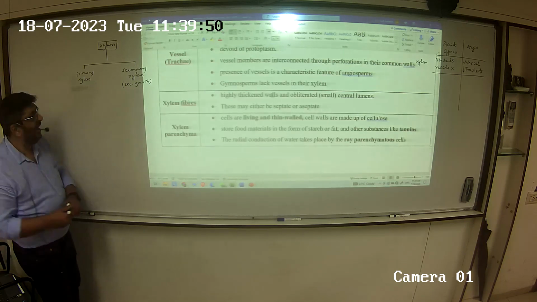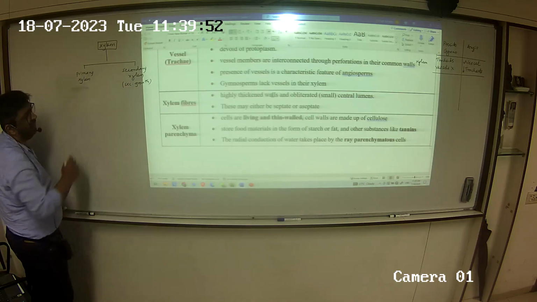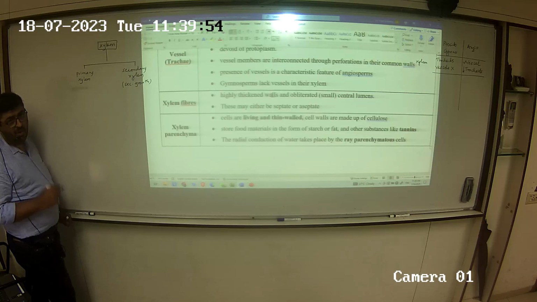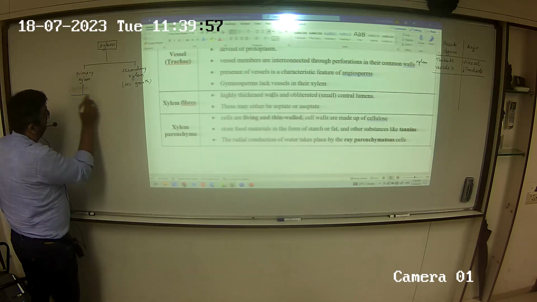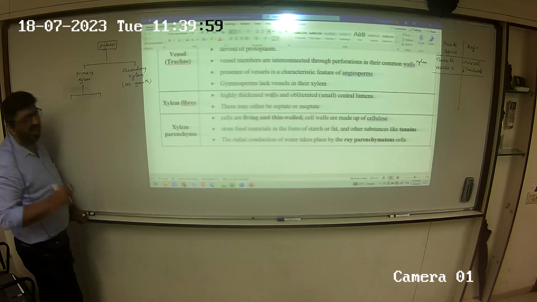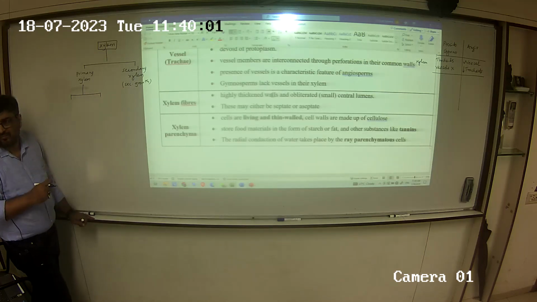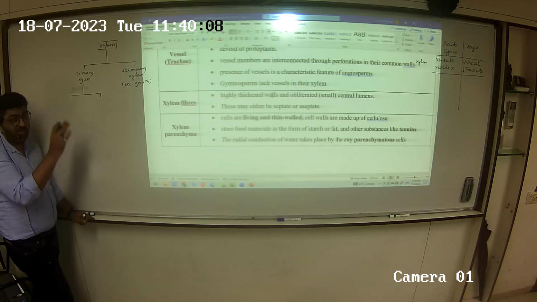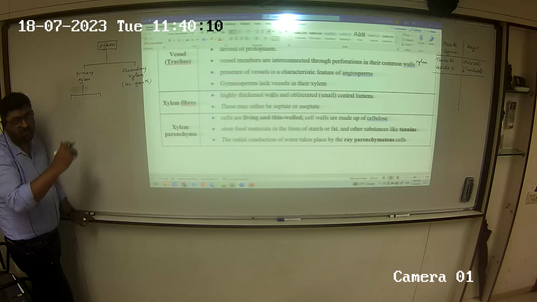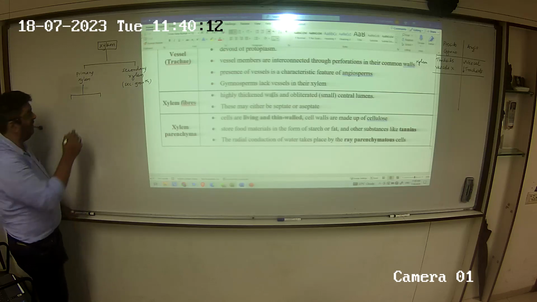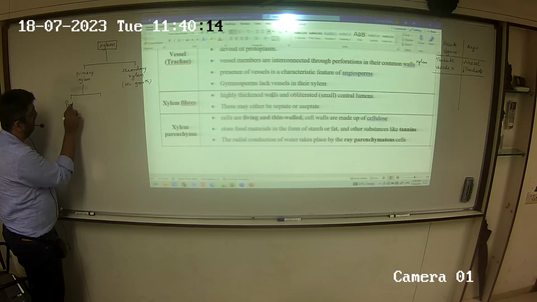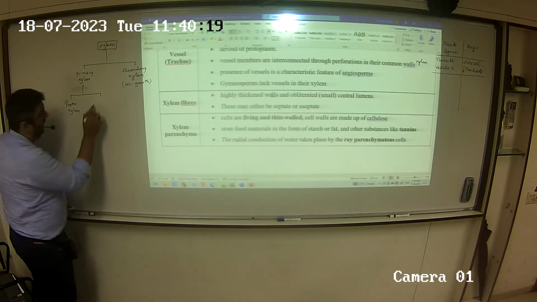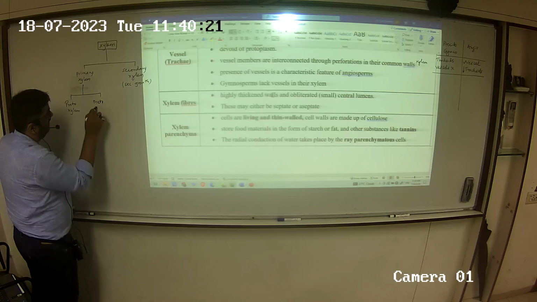Now primary xylem develops in two stages. The early part of primary xylem, the initial part which is developing, is called protoxylem, and the later part which develops is called metaxylem.